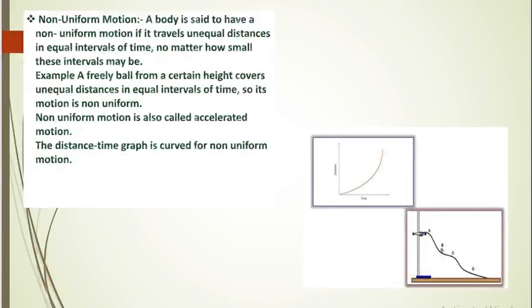What is non-uniform motion? A body is said to have a non-uniform motion if it travels unequal distances in equal intervals of time, no matter how small these intervals may be. For example, a freely falling ball from a certain height covers unequal distances in equal intervals of time. So its motion is non-uniform. They are also called as accelerated motion.